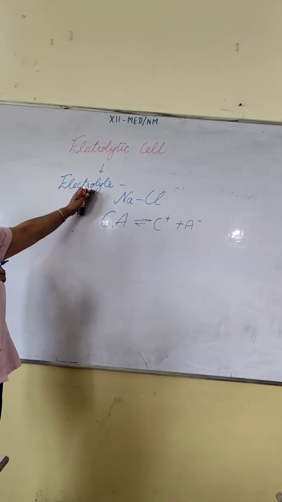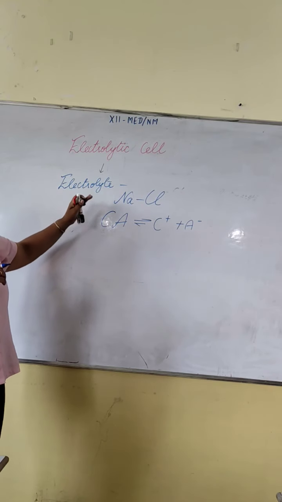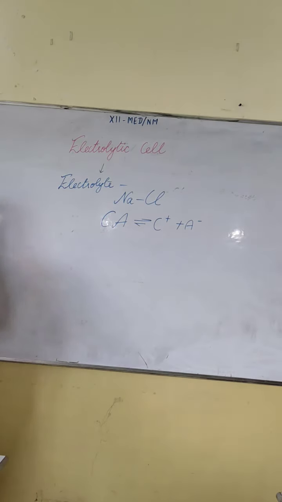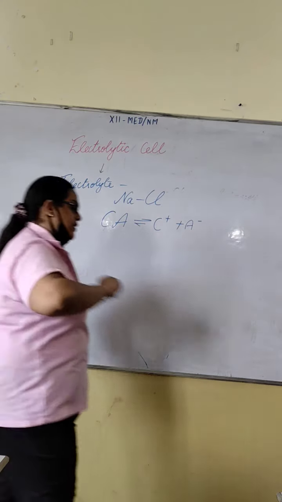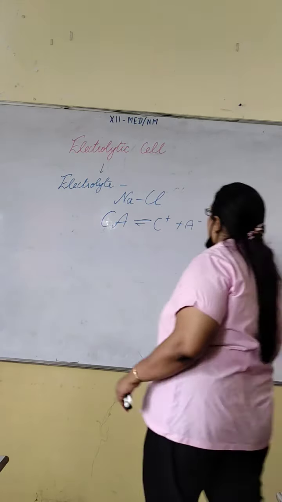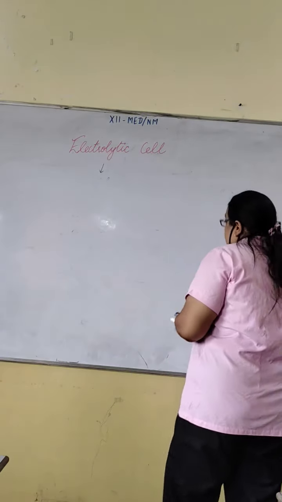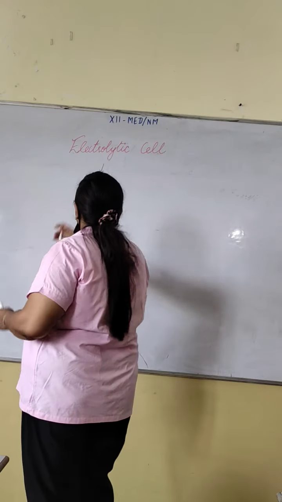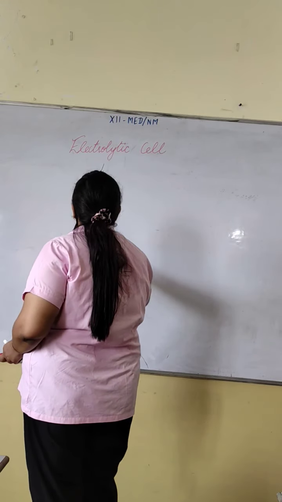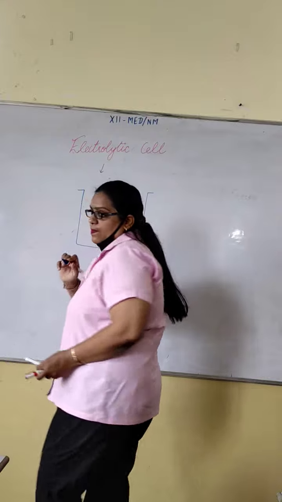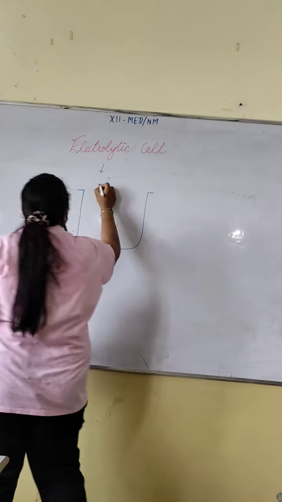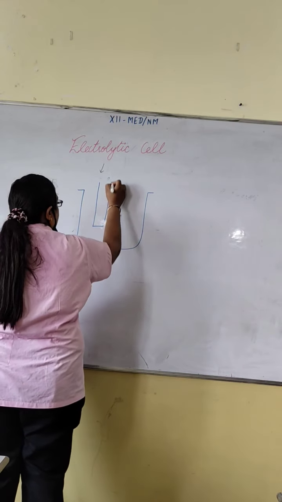Now in the electrolytic cell, in the electrolysis process, our main concern is the breakage of the electrolyte in the presence of electricity. So first I will tell you the setup for the electrolytic cell. In an electrolytic cell, we take a glass vessel in which we put two electrodes.